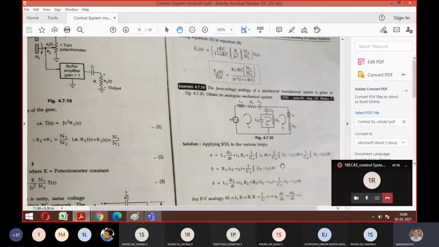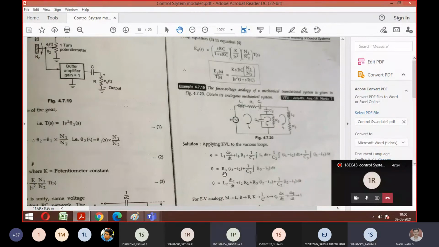Continue. What does 1 by C2 become? K2. Right, K2. Then what are I1 and I2 replaced with now? x1 minus x2. Good. Similarly, 1 by C3 is replaced with K3, into x1 minus x3. So that is your first equilibrium equation. Over.